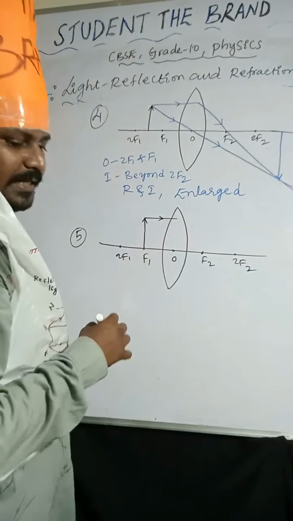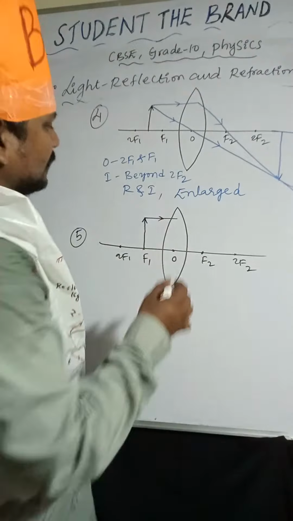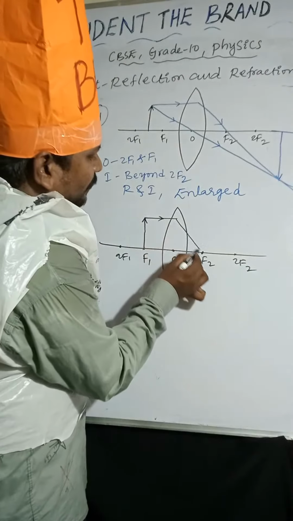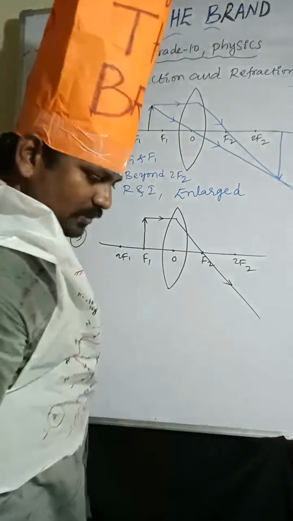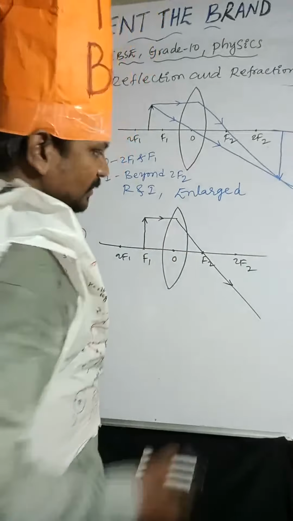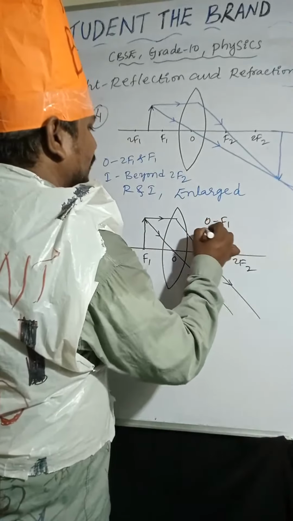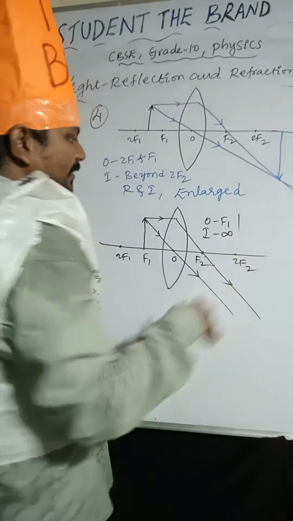So one light ray I am taking through focus. So it passes through focus F2 here. Another light ray is passing through optic center. So object is at F1. Image is forming at infinity.